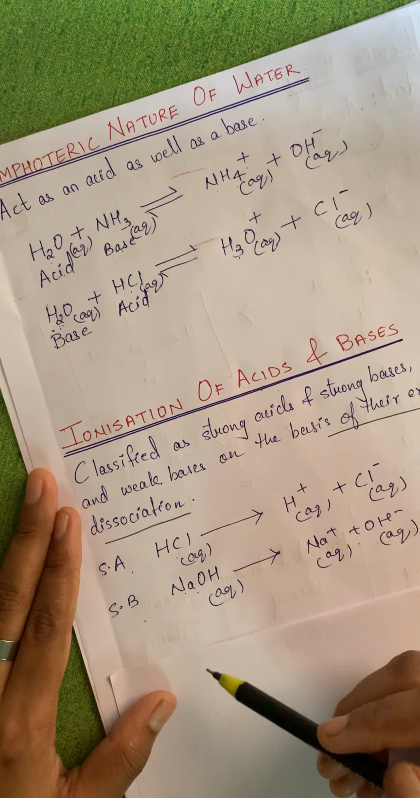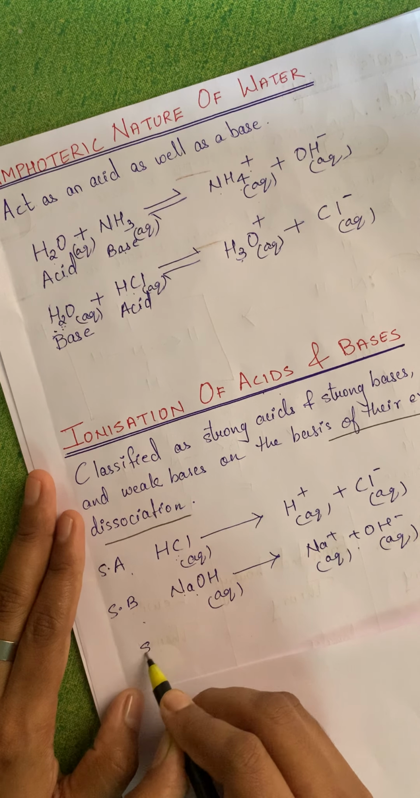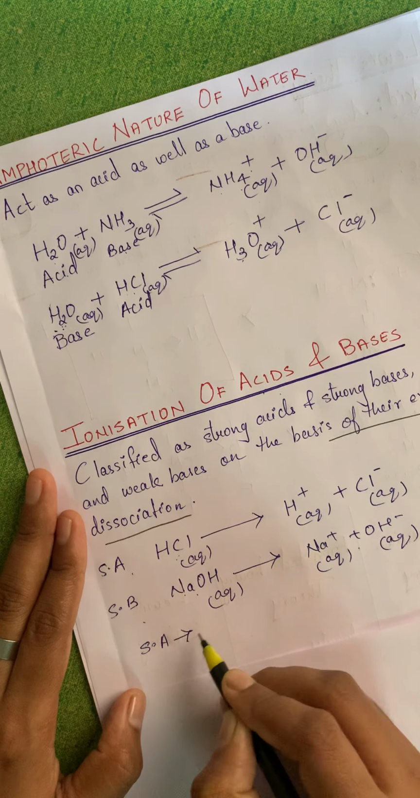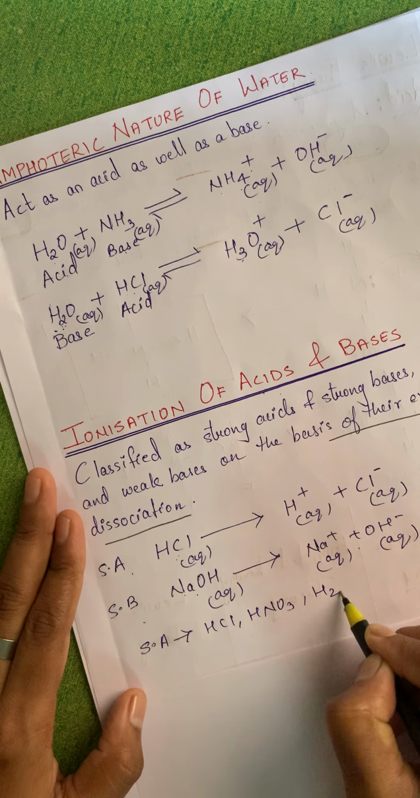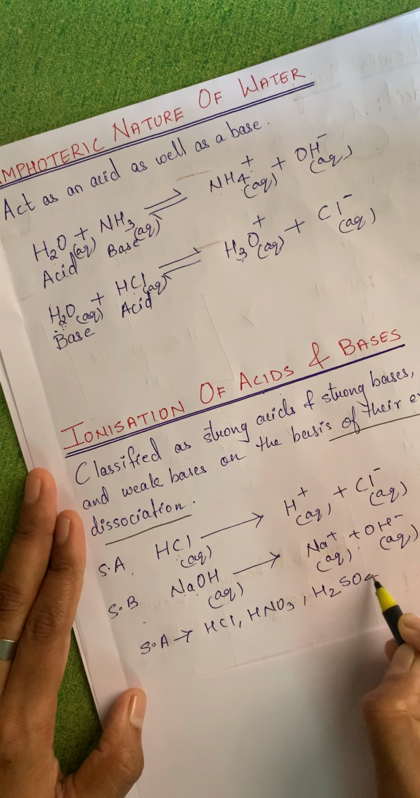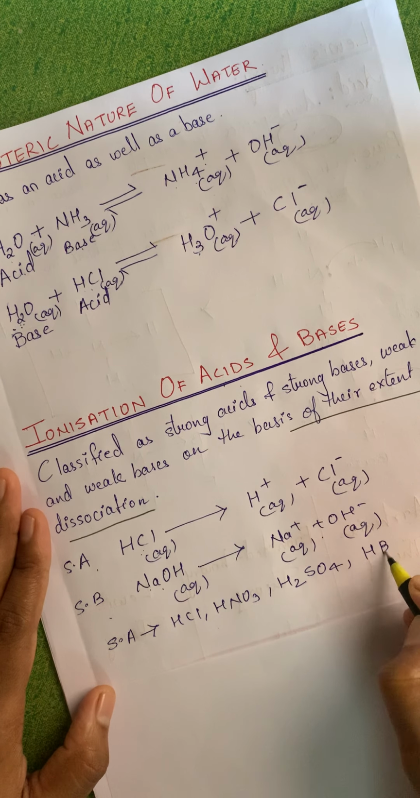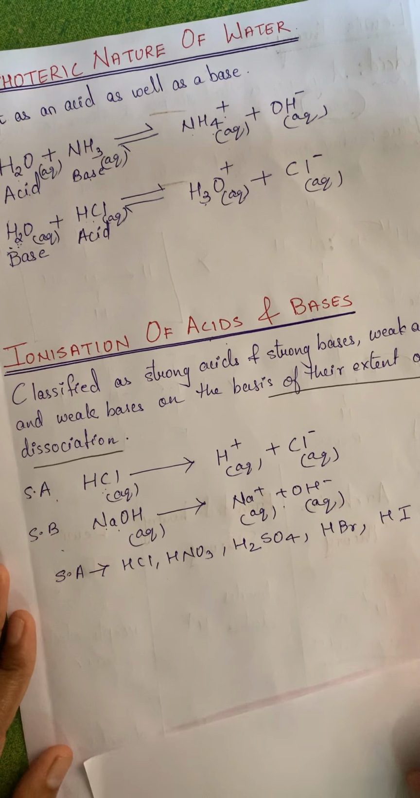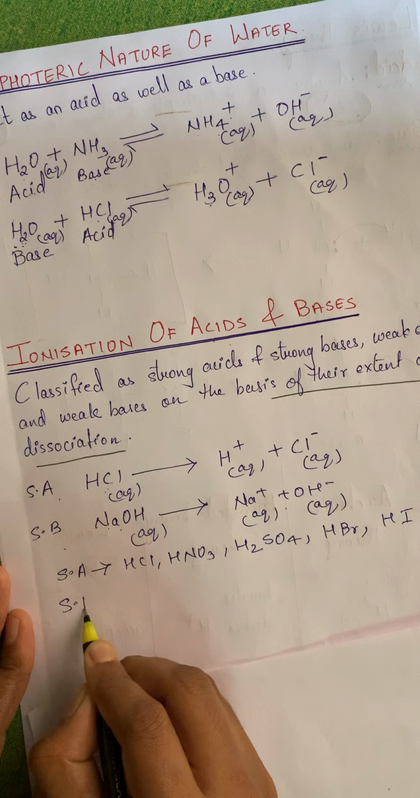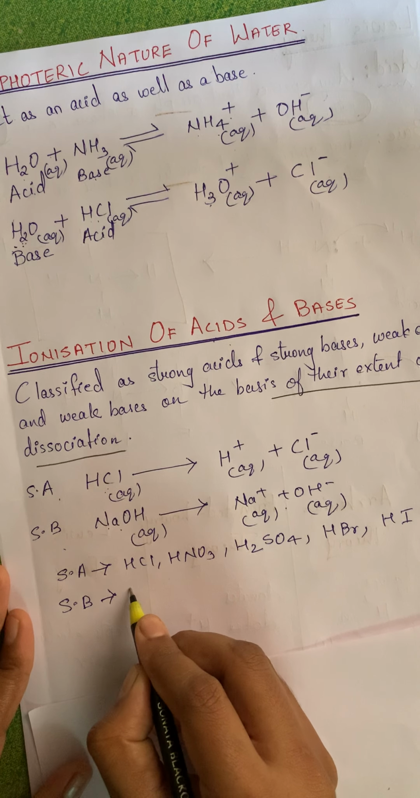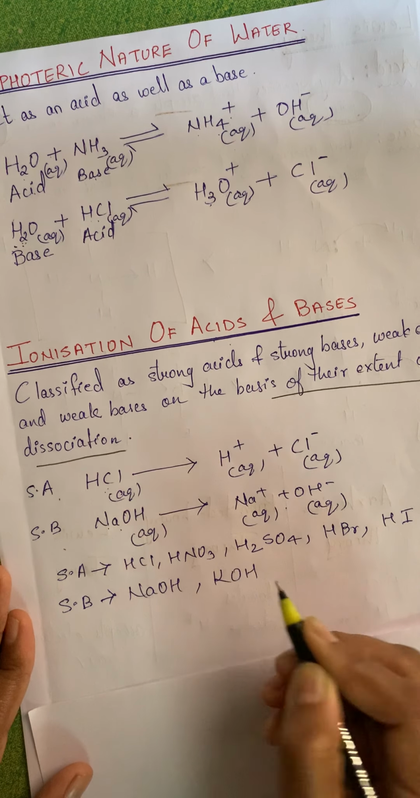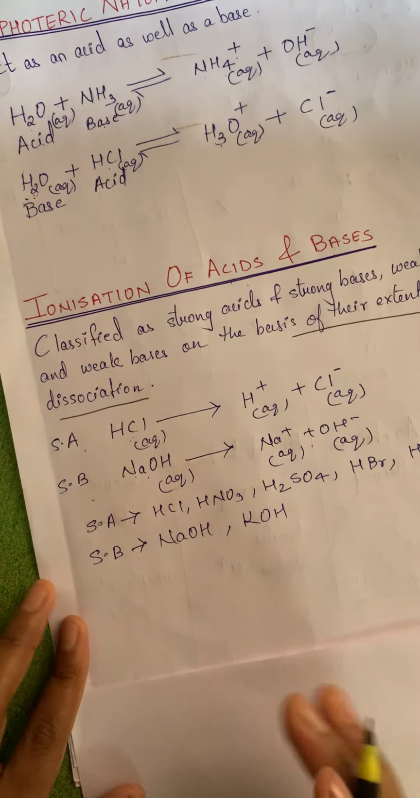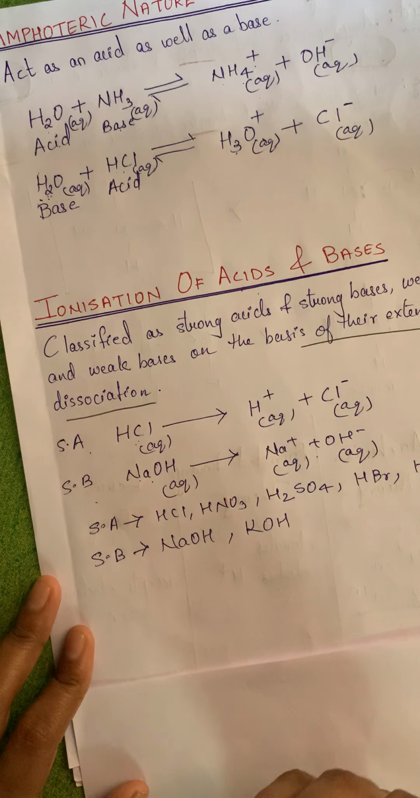Okay, so we'll take some more examples of strong acids. Strong acids are HCl, HNO3, H2SO4, HBr and HI. And some examples of strong bases are NaOH and KOH.